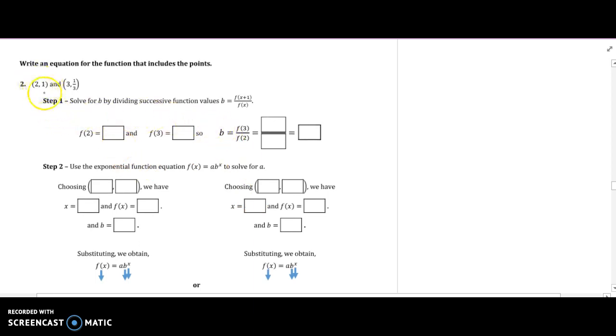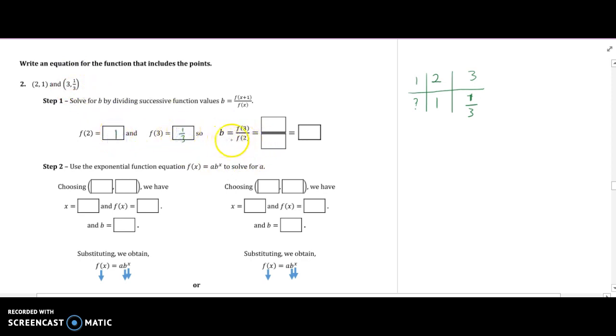So we have the points (2, 1) and (3, 1/3). Here it's kind of like the second term. We don't have the first term. But we have the second term is 1 and the third term is 1/3, or the value of the function when x is 2 is 1, the value of the function when x is 3 is 1/3. All right, so here we go. F of 2 equals 1, f of 3 equals 1/3.